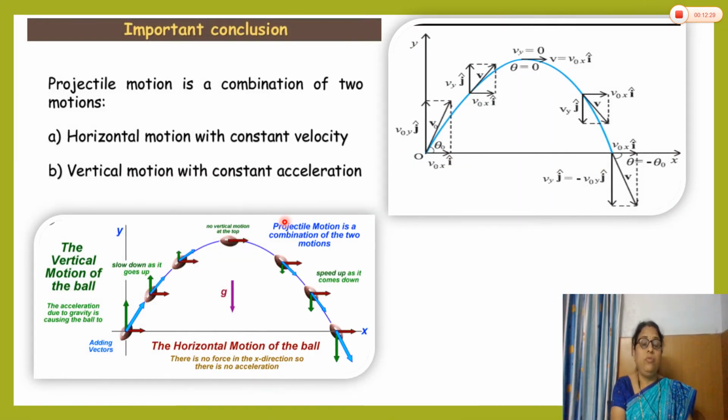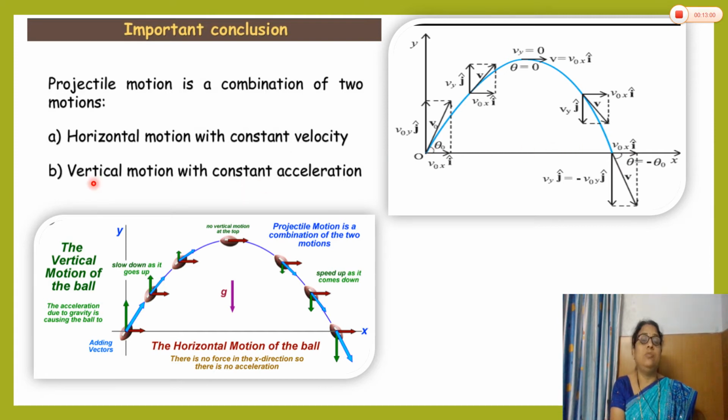Now we will reach some conclusions about projectile motion. Projectile motion is a combination of two motions: horizontal motion with constant velocity and no acceleration. There is no force in the horizontal direction and no acceleration in the horizontal direction. The horizontal velocity remains constant. As there is constant velocity, there is no change in velocity, so the acceleration is 0 in the horizontal direction.